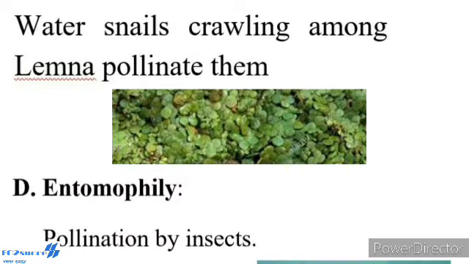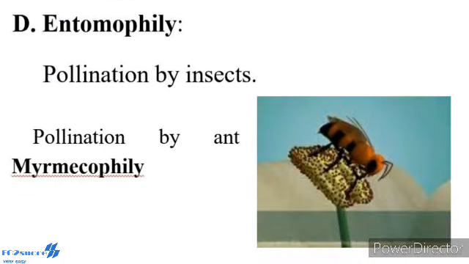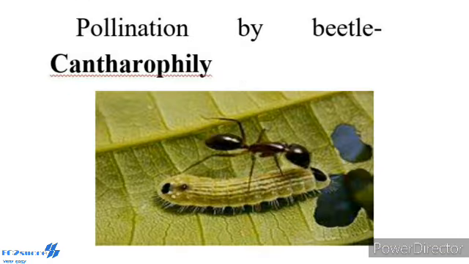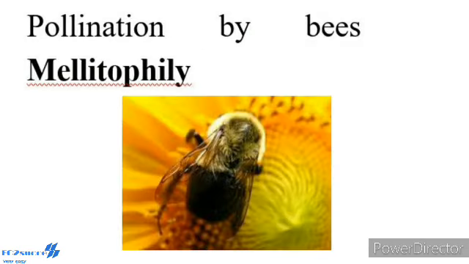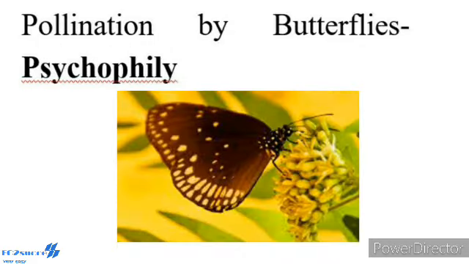Another type, Entomophily. Pollination by insect is called Entomophily. Pollination by ant is called Myrmecophily. Pollination by beetle is called Cantharophily. Pollination by moth is called Phalaenophily. Pollination by bees is called Melittophily. Pollination by butterfly is called Psychophily.